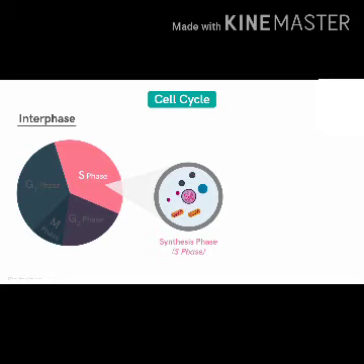If the initial amount of DNA is denoted as 2C, then it increases to 4C. However, there is no increase in the chromosome number. If the cell has diploid or 2n number of chromosomes at G1, even after S phase, the number of chromosomes will be the same. But the DNA content should become double.